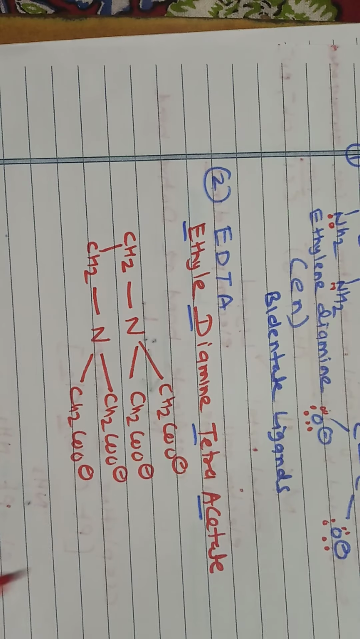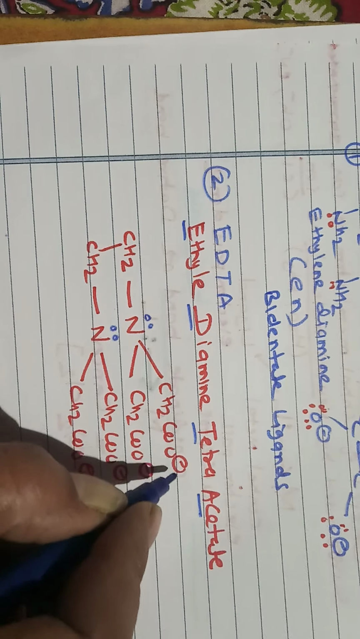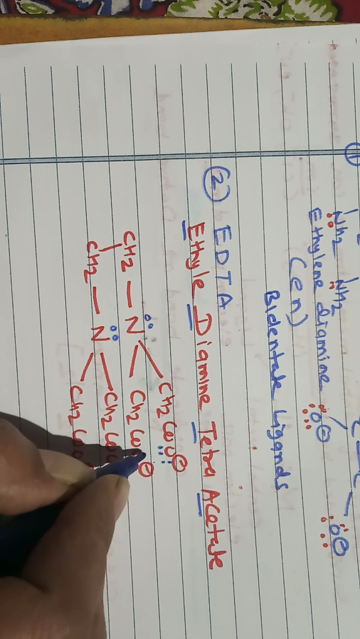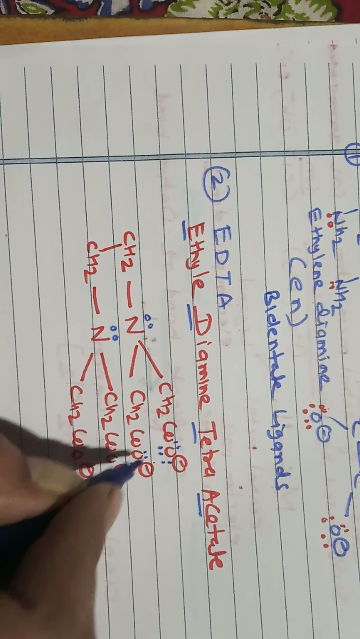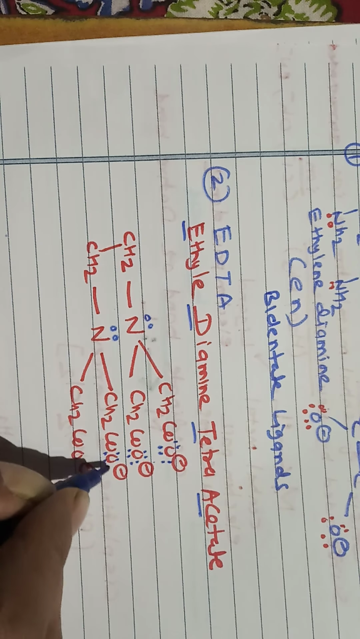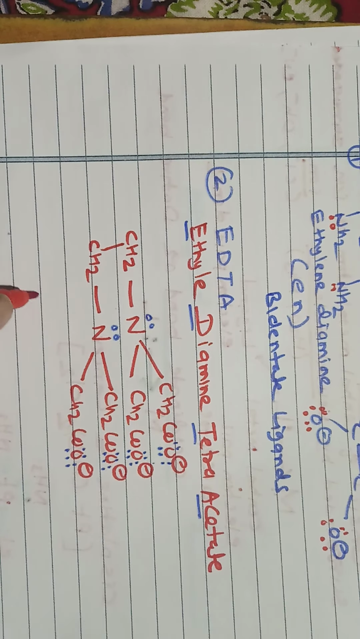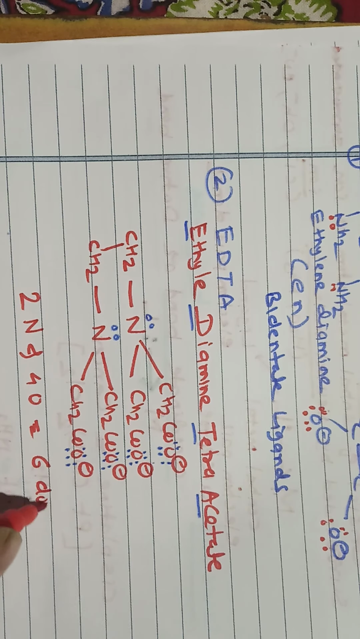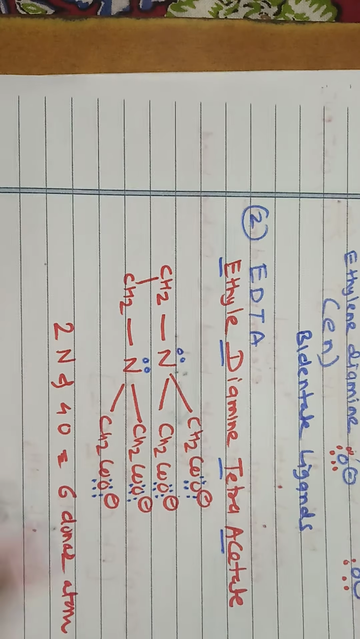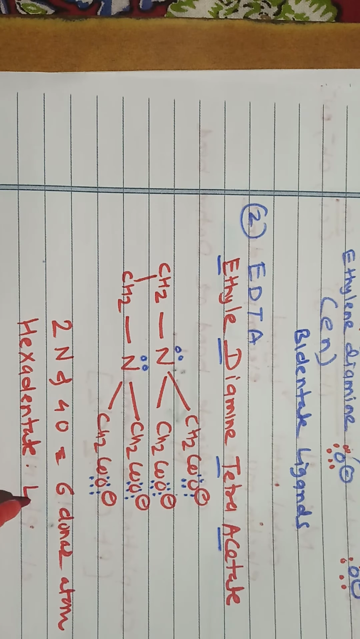When you consider the total donor atoms here, the nitrogens are 2 and the oxygens are 4, 1, 2, 3, 4. So EDTA has 2 nitrogen and 4 oxygen, that is a total of 6 donor atoms. So EDTA is an example of hexadentate ligands.